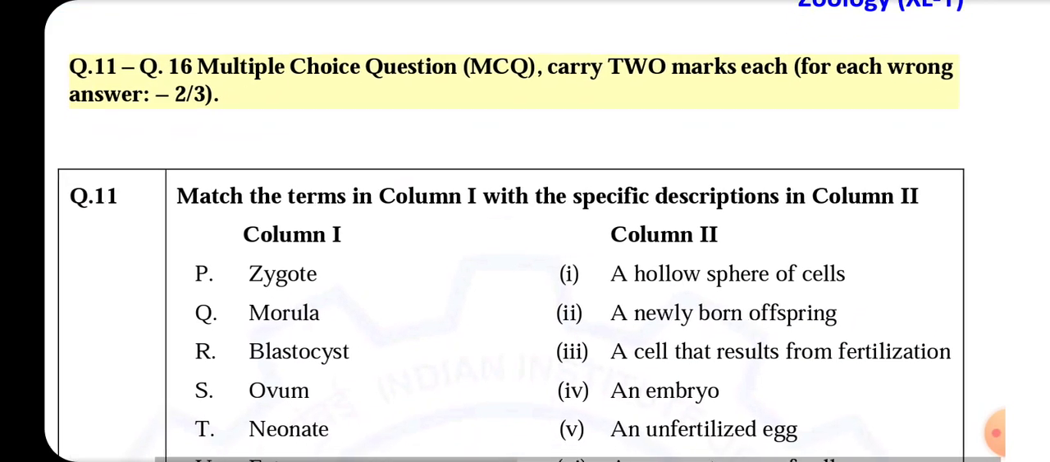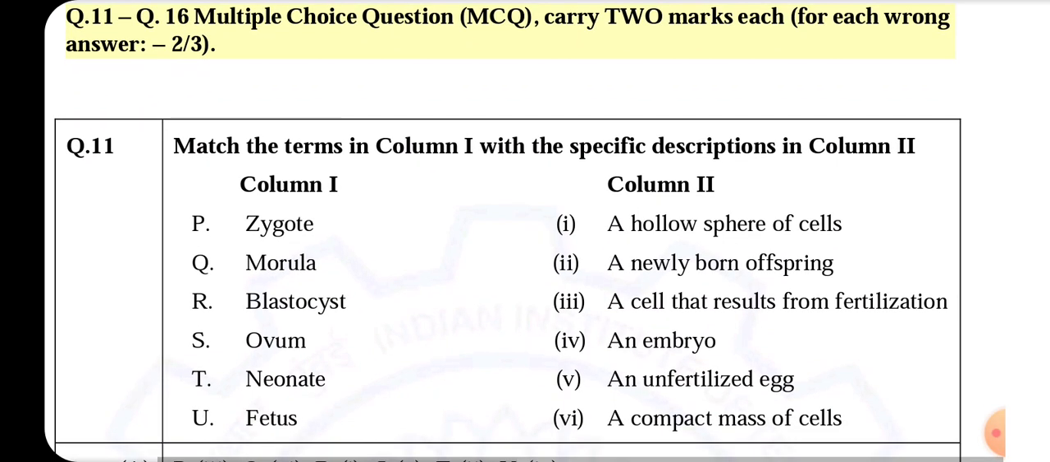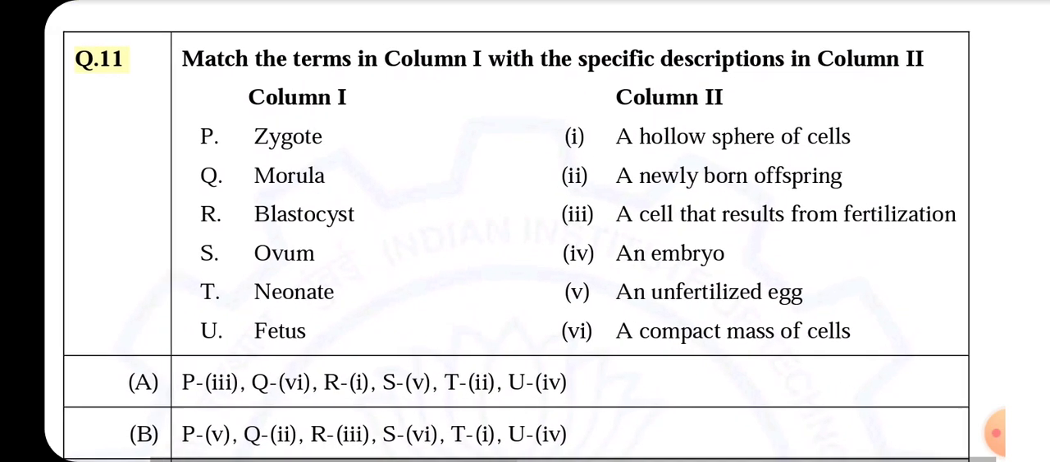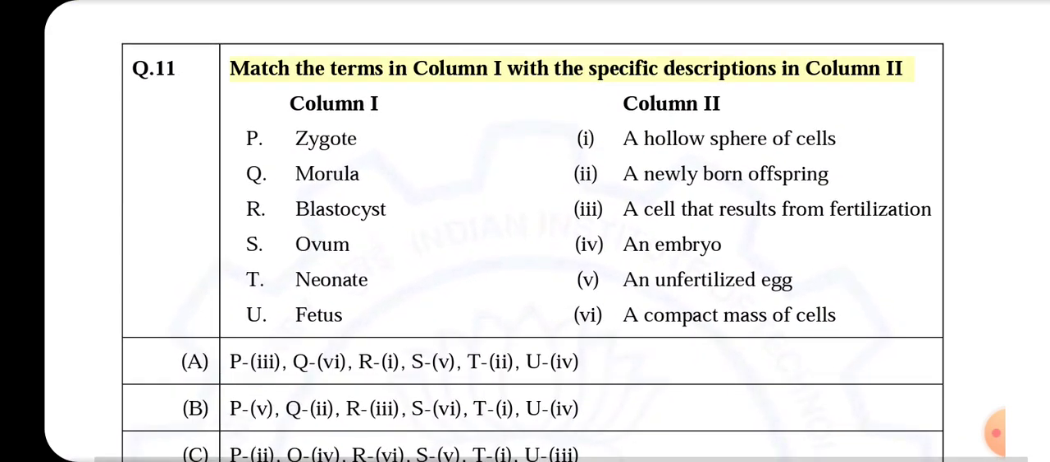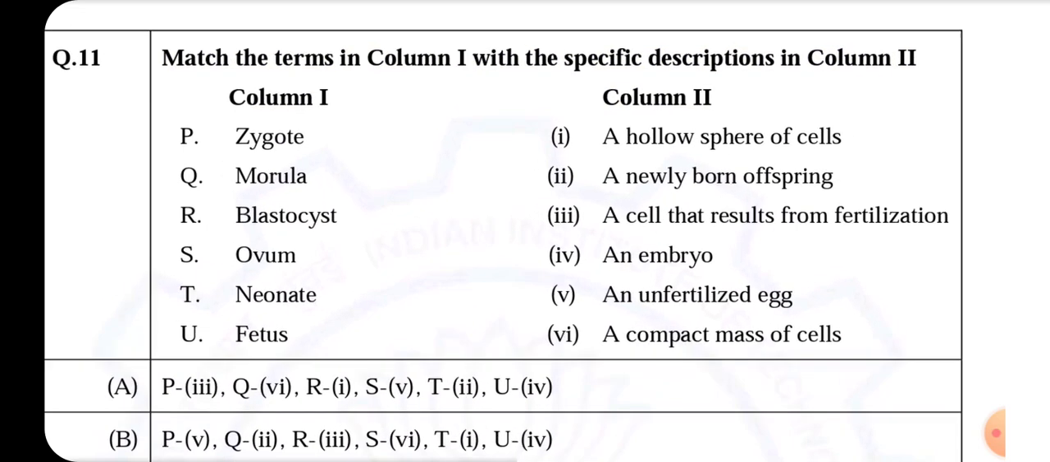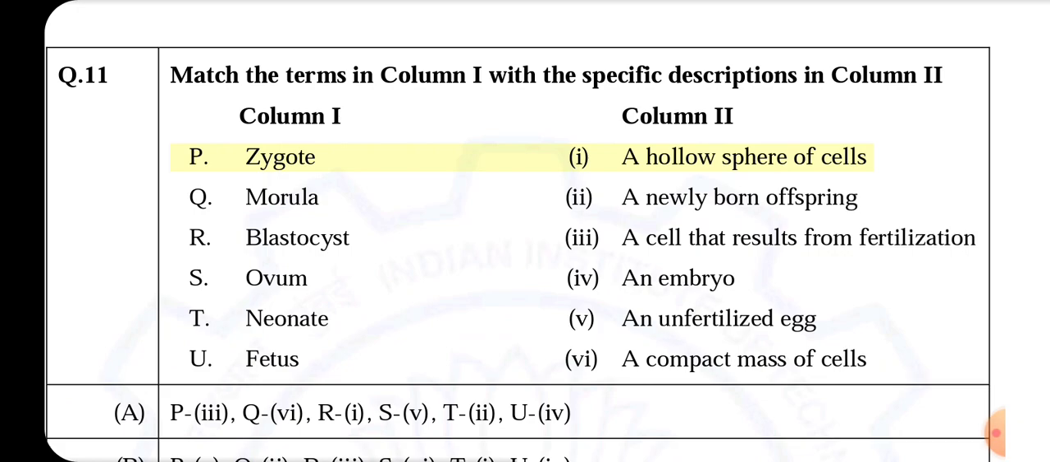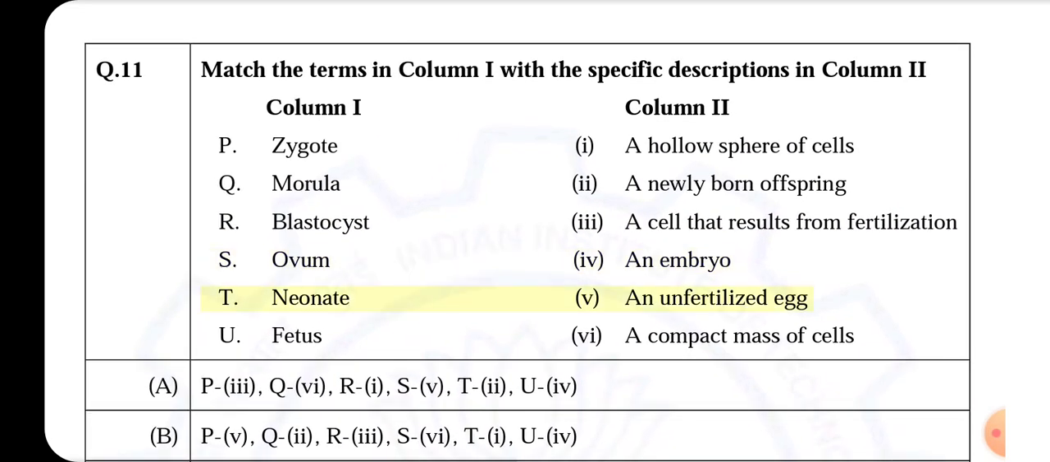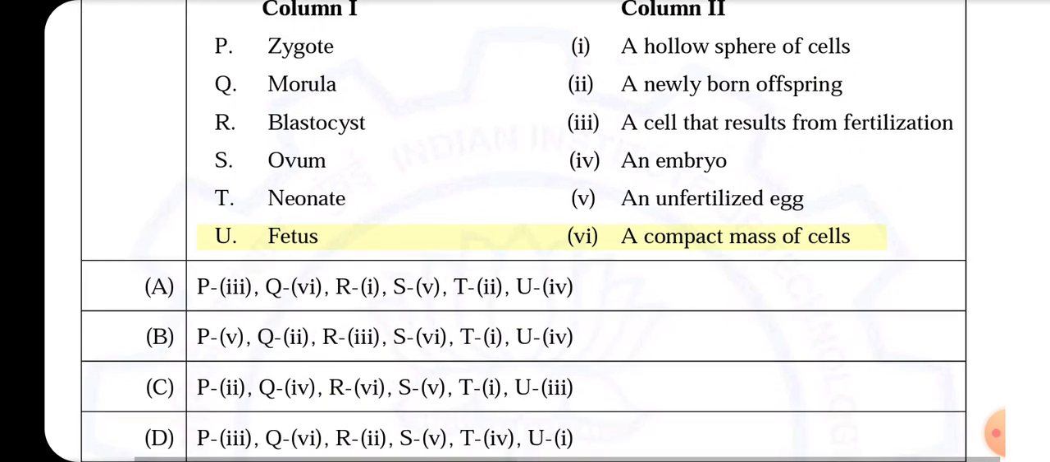Q.11 to Q.16, multiple choice questions, MCQ, carry 2 marks each. For each wrong answer, 2/3 mark is deducted. Q.11. Match the terms in column I with the specific descriptions in column II. P, zygote, I, a hollow sphere of cells. Q, morula, II, a newly born offspring. R, blastocyst, III, a cell that results from fertilization. S, ovum, IV, an embryo. T, neonate, V, an unfertilized egg. U, fetus, VI, a compact mass of cells.